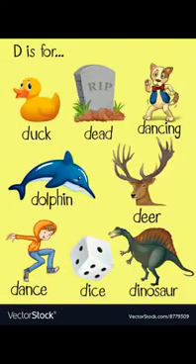Duck, dead, dancing, dolphin, deer, dance, dice, dinosaur. Students, you can speak many more words that commence with same letter.